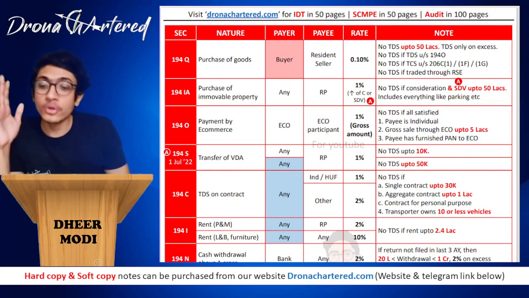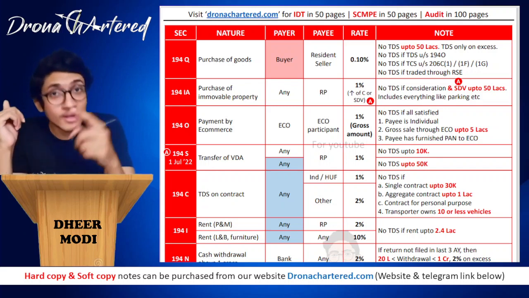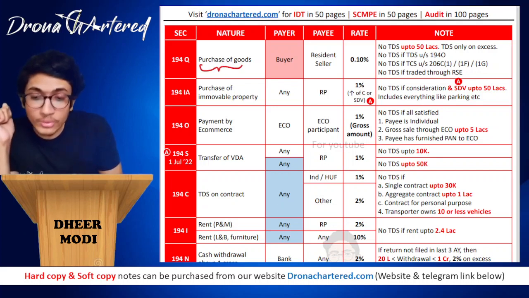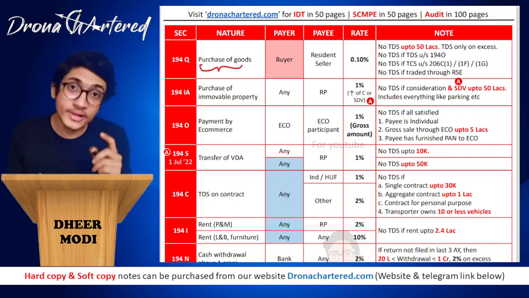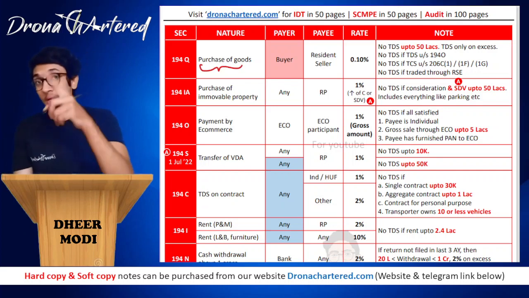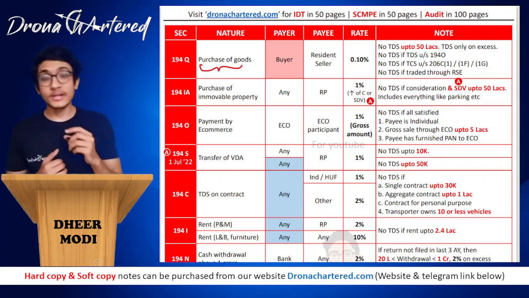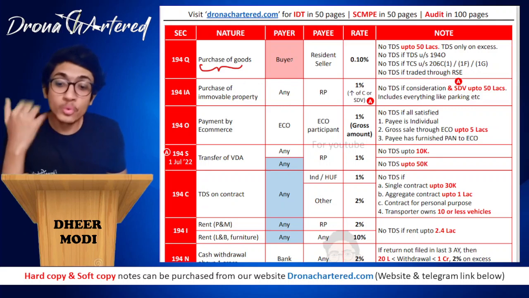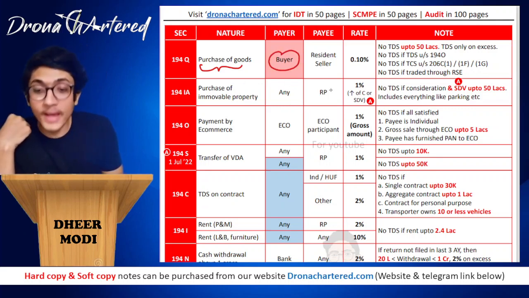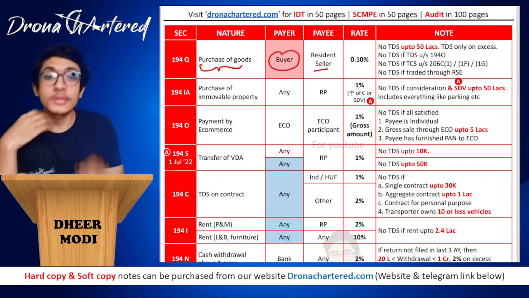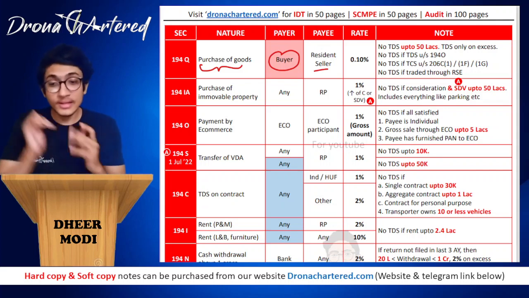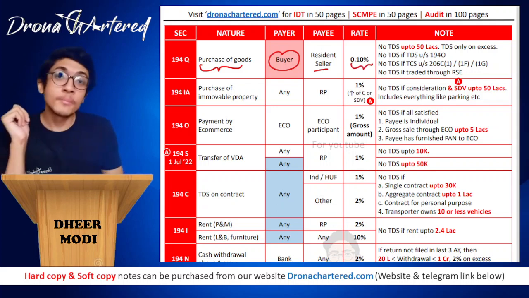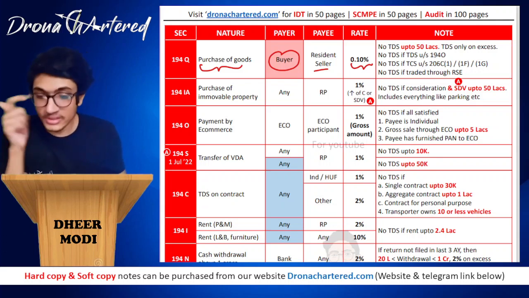Section 194Q, if you remember, we had also studied it while doing TCS. Since 194Q is also on purchase of goods, if it is already deducted under 194Q, it will not be collected under TCS. So 194Q is for purchase of goods. Who is the payer? The payer is the buyer of the goods, and the payee is the resident seller, that is, the person who is selling the goods. Your rate will be 0.1%. That is the TDS rate at which it will be deducted.